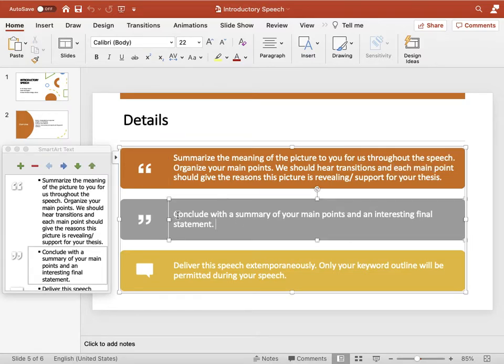Finally, conclude with a summary of your main points. You have to sum up everything at the end. Do not just say first point, second point, third point, and then simply walk away. No. Conclude it with the final statement. Okay? Sum up those points and then make an interesting final statement about them.